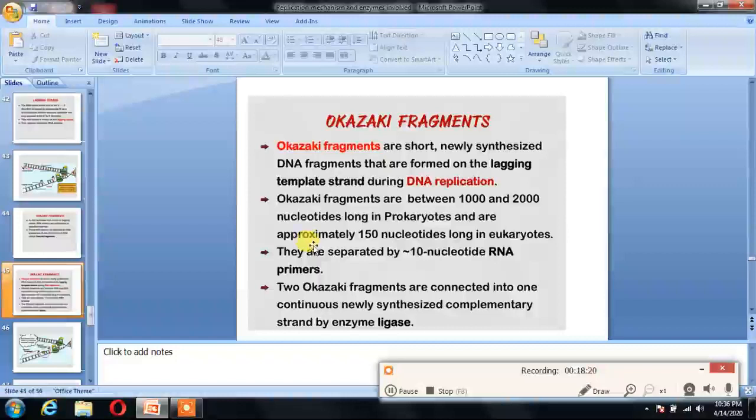These are very short, newly synthesized pieces that are formed on the lagging template strand during replication, and the fragments are between 1000 to 2000 nucleotides long in prokaryotes, whereas in eukaryotes approximately 150 nucleotides, and they are separated by 10 nucleotide RNA primers. Two Okazaki fragments are connected into one continuous newly synthesized complementary strand by the enzyme ligase.